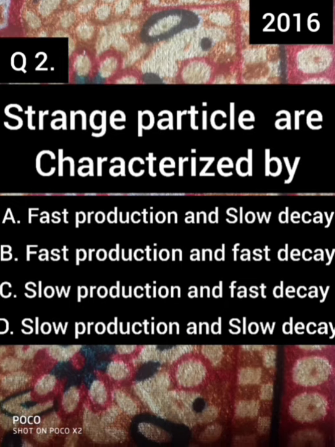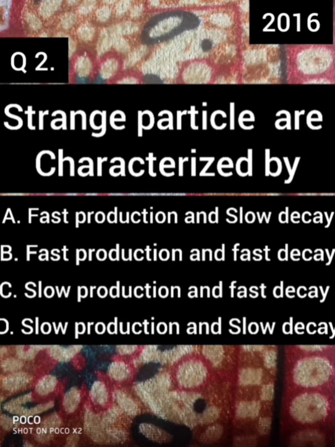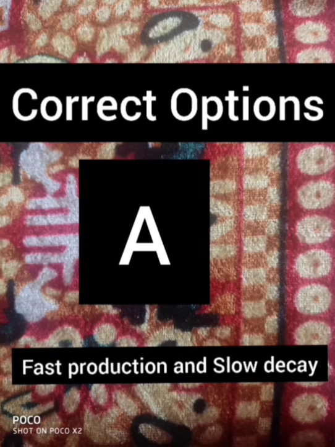So here we know what strange particles are. These are the particles which are formed by strong interactions and they decay through weak interaction. Since the production is from the strong interaction and the decay is through weak interaction, for this question the correct answer is option A, that is fast production and slow decay.